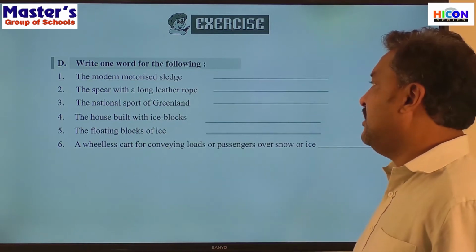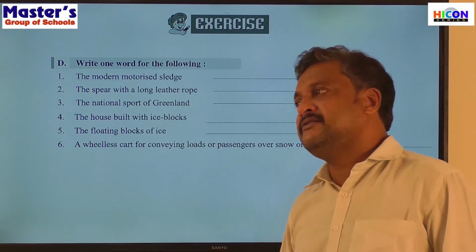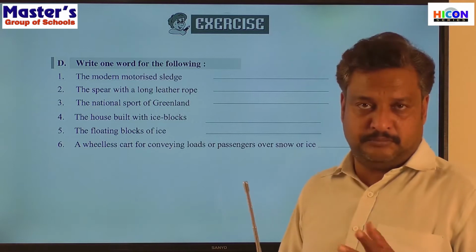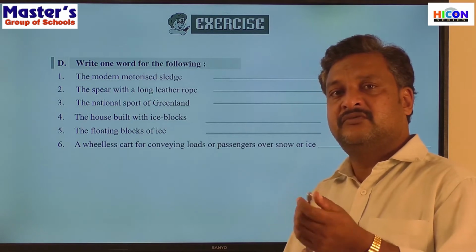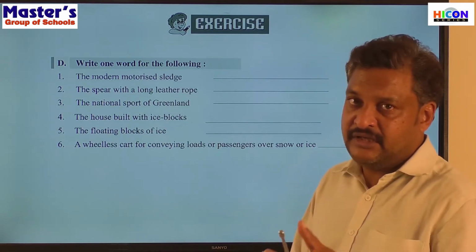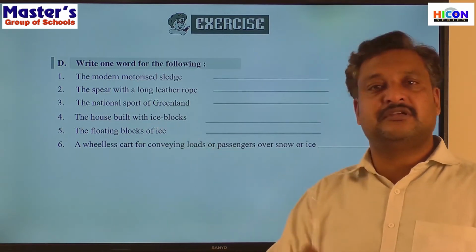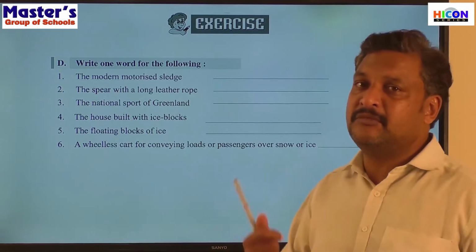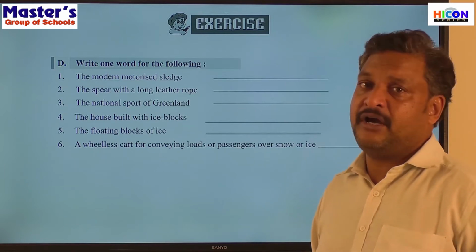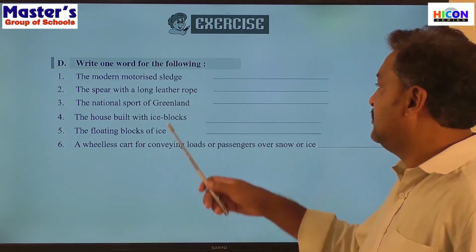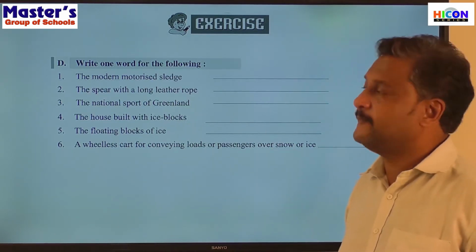Then a spear with a long leather rope. In the olden days, the Inuks, the primitive people, used to hunt animals with a long stick with an arrow-like edge and a long leather rope. They could simply throw this and by pulling the rope, get the animals out. So what was this kind of weapon called? Harpoon, right? So the long spear with the long leather rope is called a harpoon.